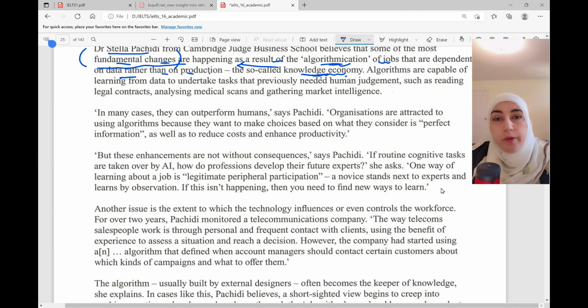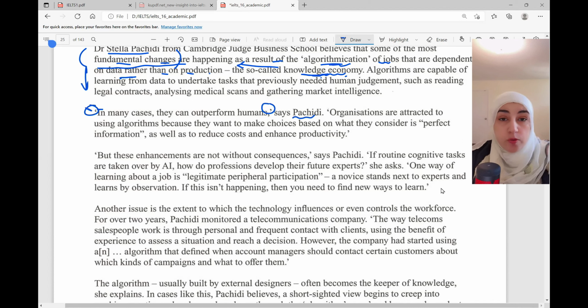Now, remember, wherever you stop, when you find the answer, you have to go back to the same place and keep looking for the second or the next question. So if I look through here, I cannot see staff. I cannot see how they feel about artificial intelligence. So I'm going to start from here. In many cases, now look at this. This is a quote. And it says here, says Pashidi.